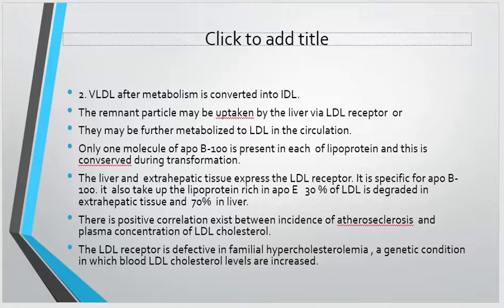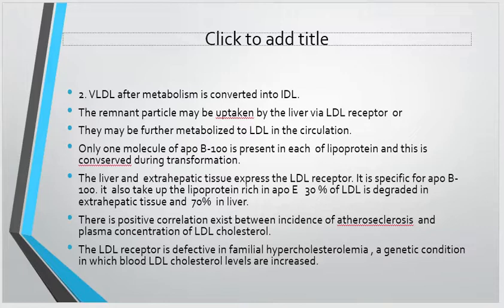Liver and extrahepatic tissues express the LDL receptors. It is specific for ApoB100. It also takes up lipoproteins rich in ApoE. 30% of the LDL is degraded in the extrahepatic tissue, while 70% is degraded in the liver.